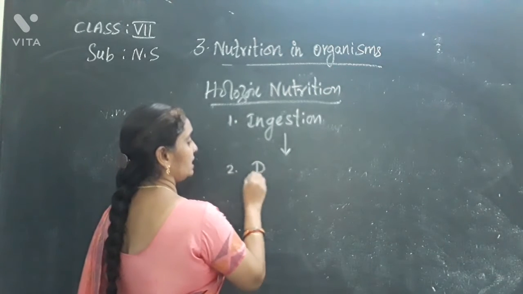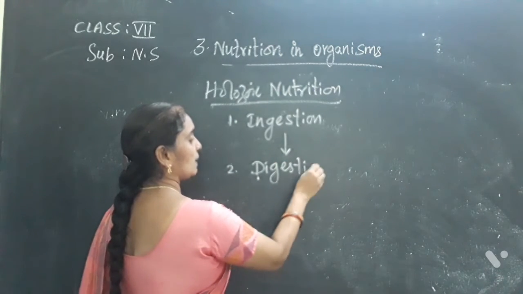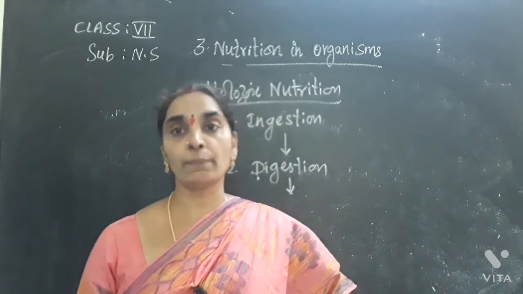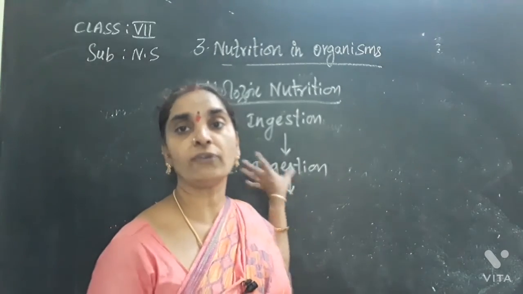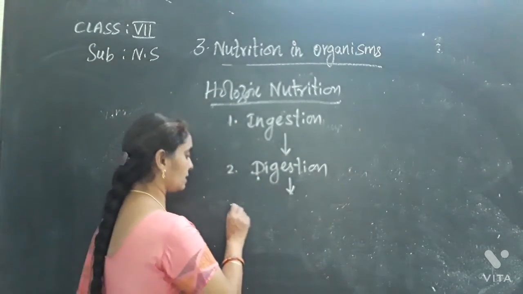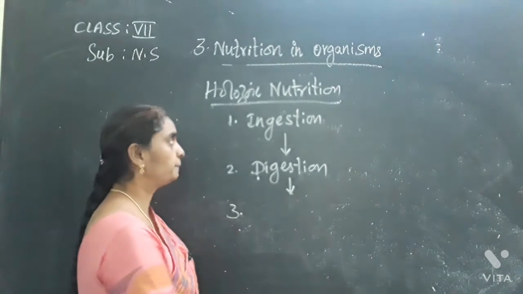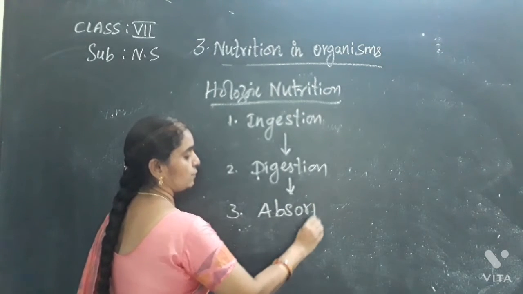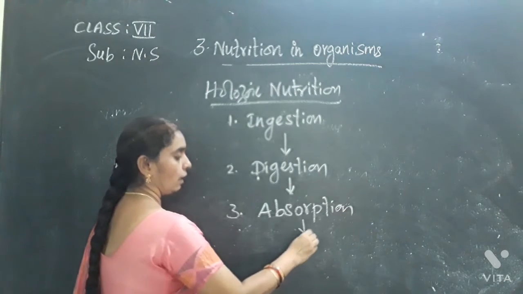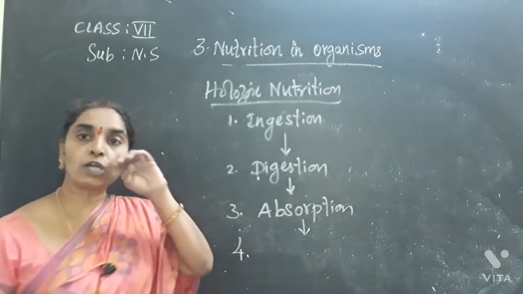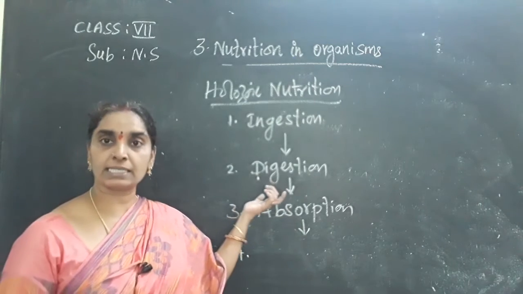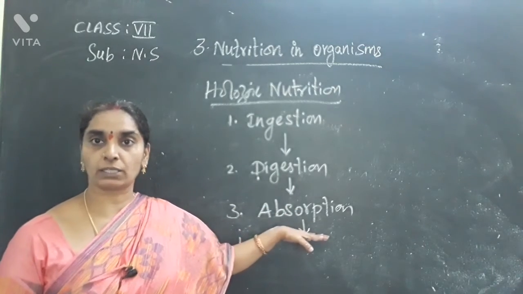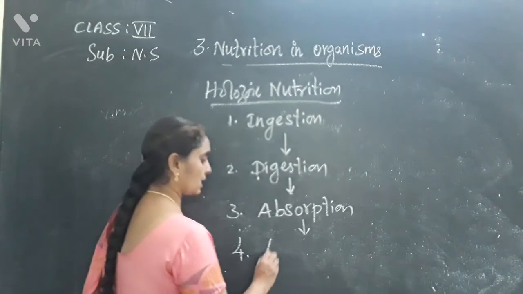Next, digestion: conversion of complex substances into simple substances, that is, larger molecules into smaller molecules. That takes place in the process of digestion. The next life process that follows is absorption. Absorption means the food that is digested becomes part of the body. Next, assimilation.